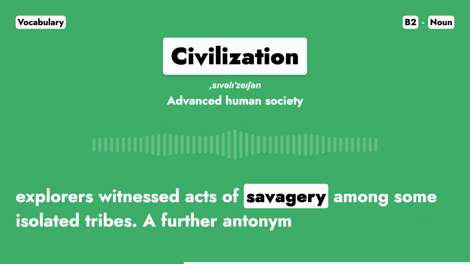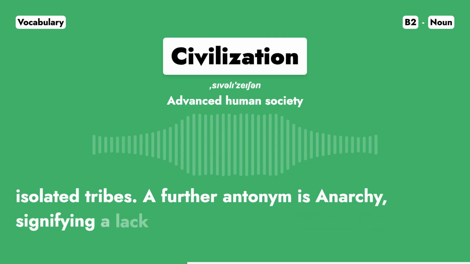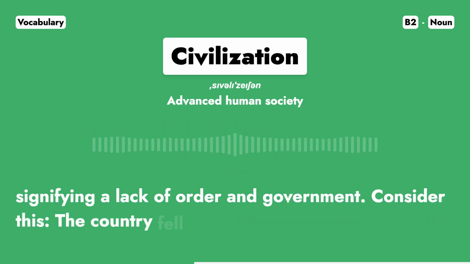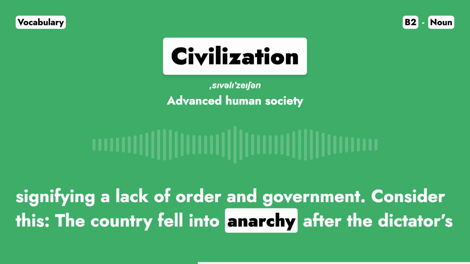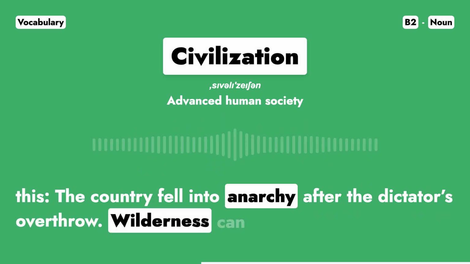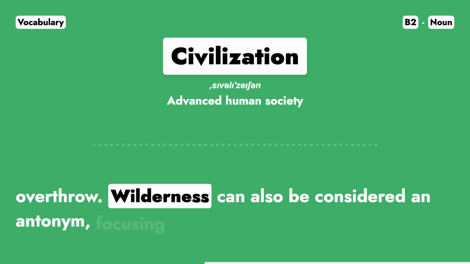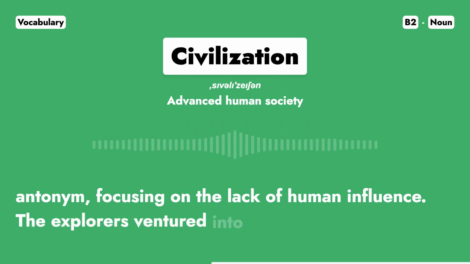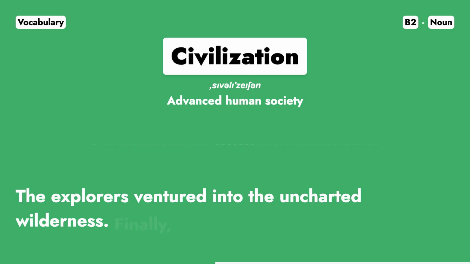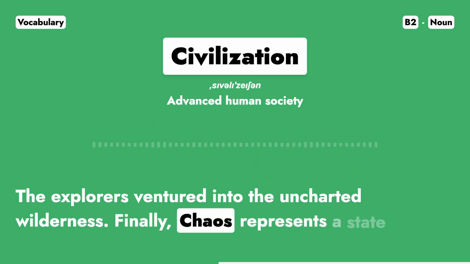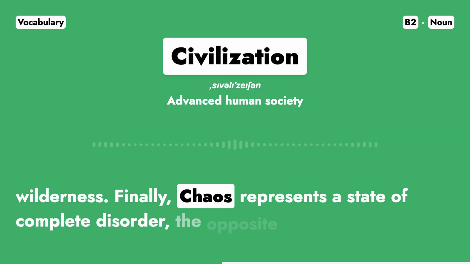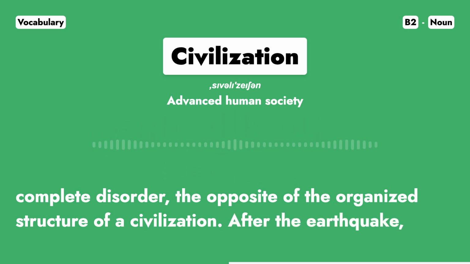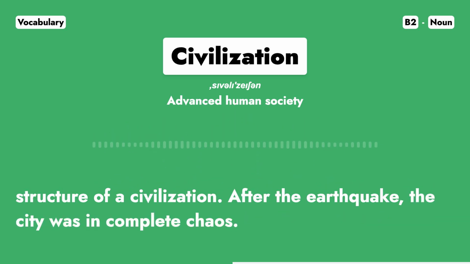A further antonym is anarchy, signifying a lack of order and government. Consider this. The country fell into anarchy after the dictator's overthrow. Wilderness can also be considered an antonym, focusing on the lack of human influence. The explorers ventured into the uncharted wilderness. Finally, chaos represents a state of complete disorder, the opposite of the organized structure of a civilization. After the earthquake, the city was in complete chaos.